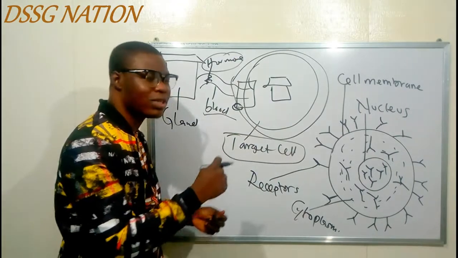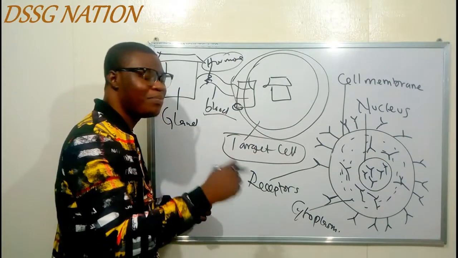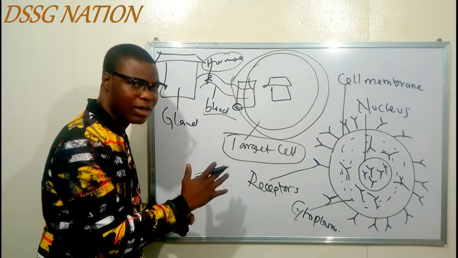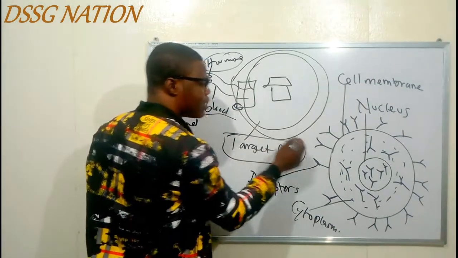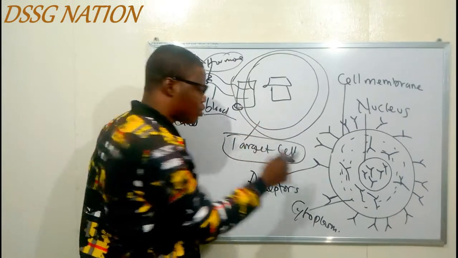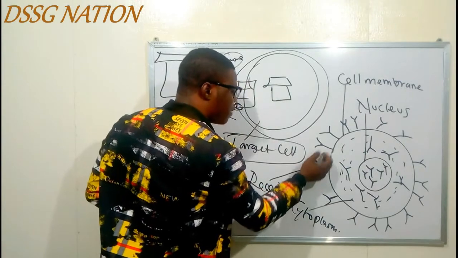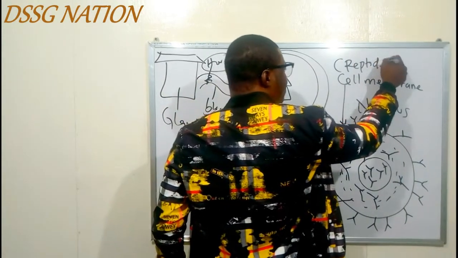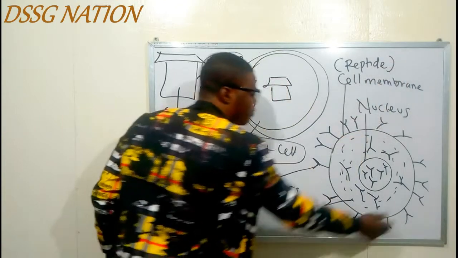Because they are water soluble, they are lipophobic. I really forget that, but let me just leave that for now, I'm still coming back. Now, the water soluble, I said they bind with what? Their receptors on the cell membrane. So the water soluble peptide hormones are the ones that bind with the receptors on the cell membrane.